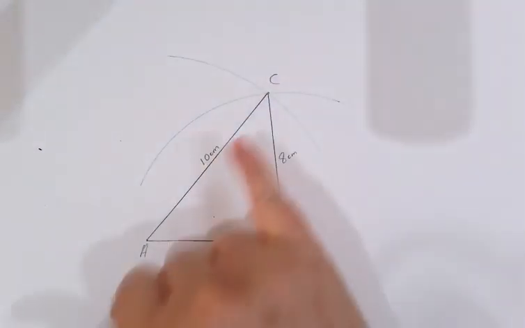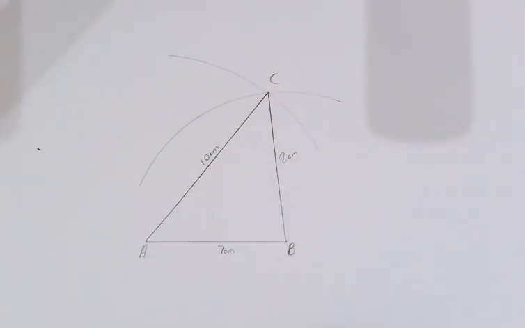You're going to lose marks. We're giving marks for arcs. So remember to label your triangle.